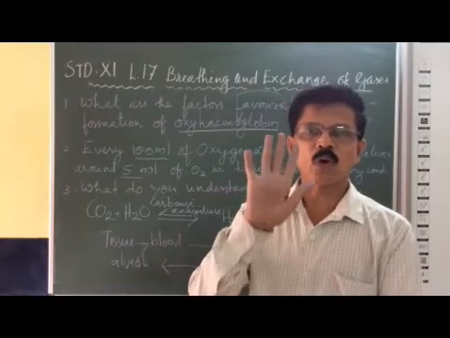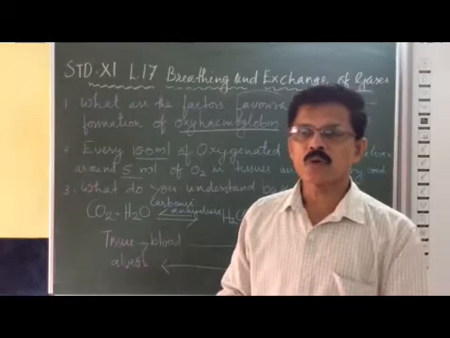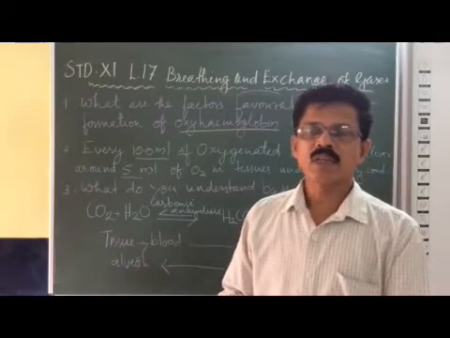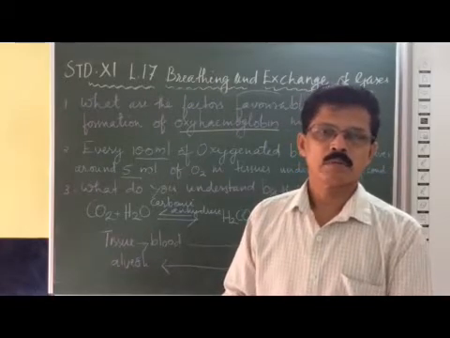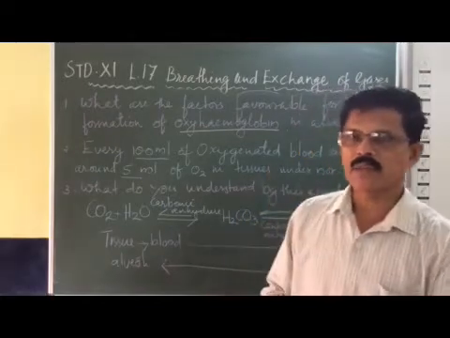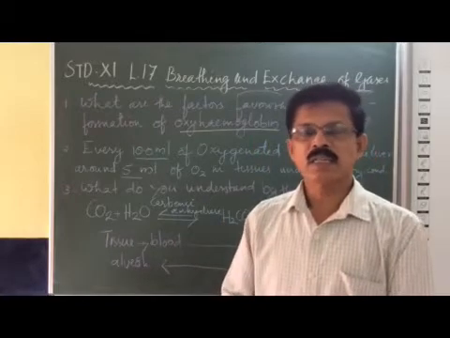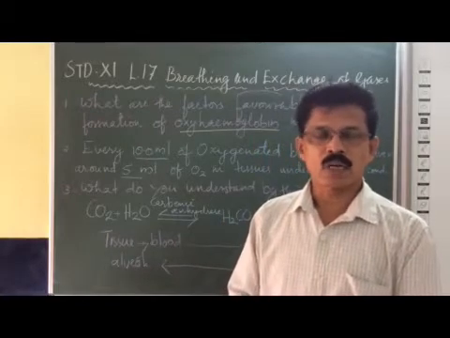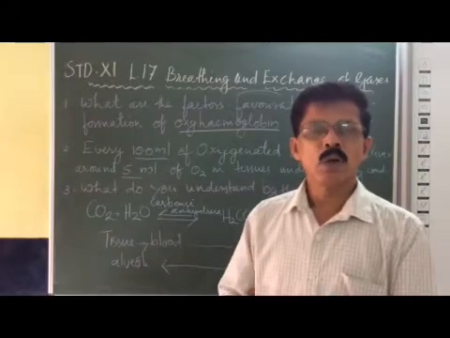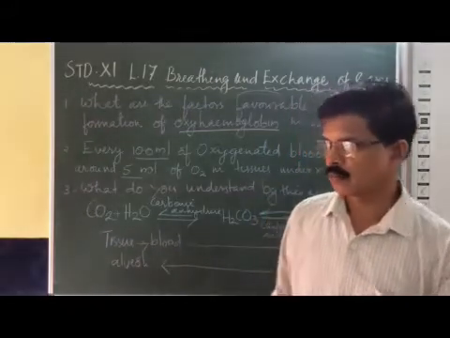So what are the four factors that favor the combination of oxygen with the hemoglobin? Okay, in the alveoli these factors should exist. First one, high partial pressure of oxygen, then low partial pressure of carbon dioxide, low temperature, and also low hydrogen ion concentration.